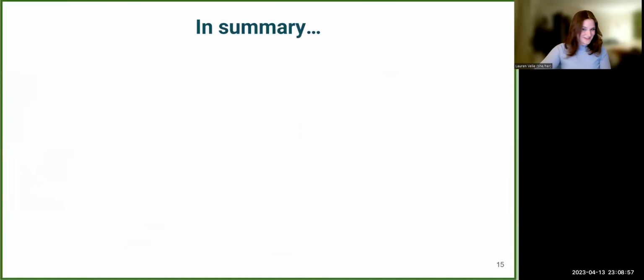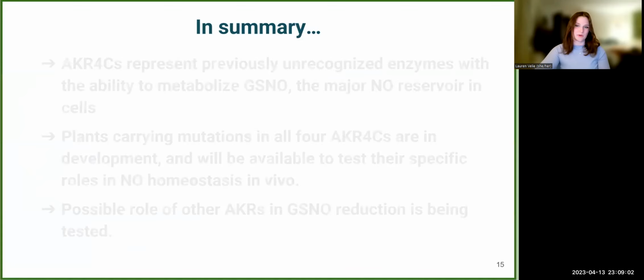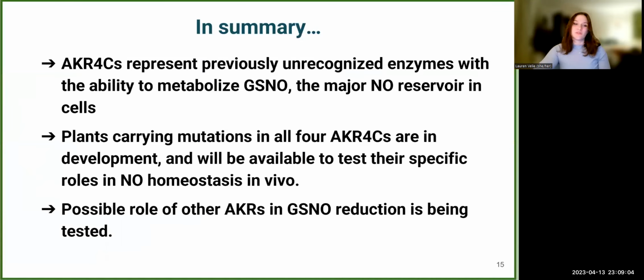So, in summary, first off, a great deal of work and progress have been made in each aspect of this project. But these AKR4Cs represent previously unrecognized enzymes with the ability to metabolize GSNO, the major nitric oxide reservoir in plant cells. And so plants carrying mutations in all 4 AKR4Cs are currently in development and will be available to test their specific roles in nitric oxide homeostasis in vivo. And then finally, the possible role of these related AKRs in GSNO reduction is actively being tested.